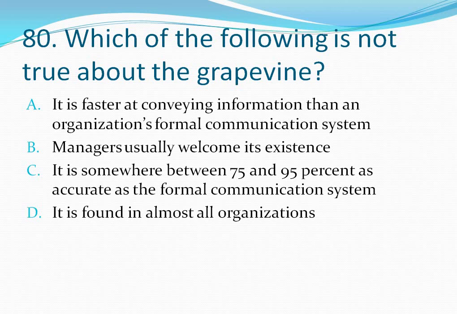Question number 80. Which of the following is not true about the grapevine? Your options are option A, it is faster at conveying information than an organizational formal communication system. Option B, managers usually welcome its existence. Option C, it is somewhere between 75 and 95% as accurate as the formal communication system. Option D, it is found in almost all organizations. And the correct answer is option B. Managers usually welcome its existence.